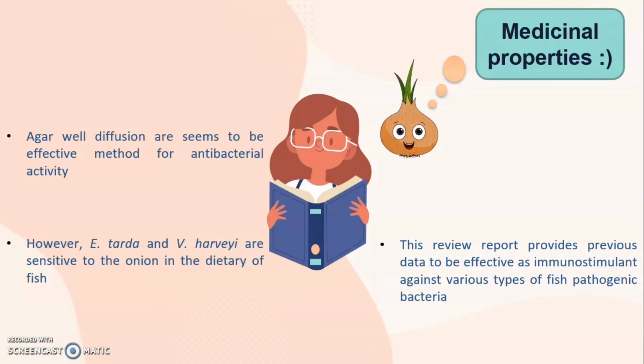But orally, onion in the feed seems to be effective against pathogenic bacteria, especially Edwardsiella ictaluri and V. harveyi. Onion also provides medicinal properties such as antibacterial, antifungal, antiviral, antimutagenic, antioxidant, and so on. So this review, which provides the previous data, could help future studies to create fish immune stimulants against various aquatic pathogenic bacteria.